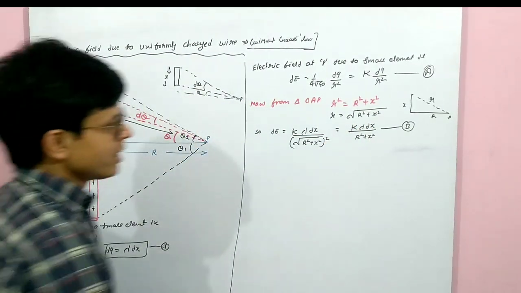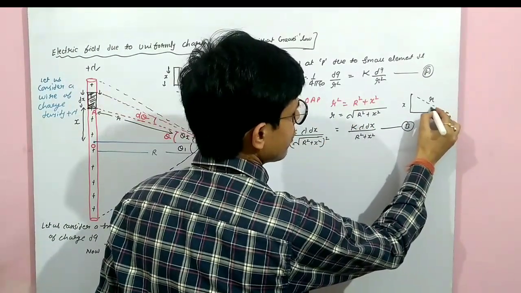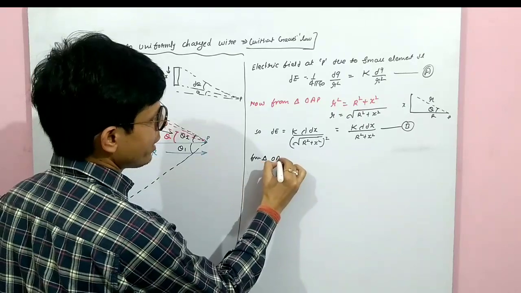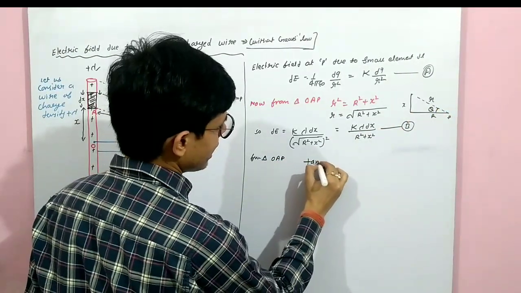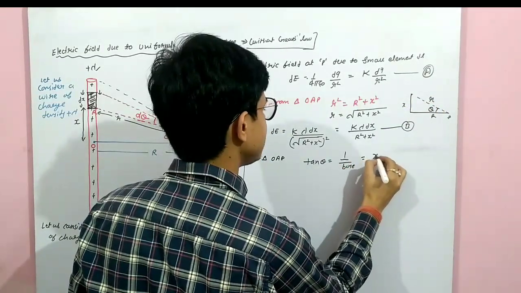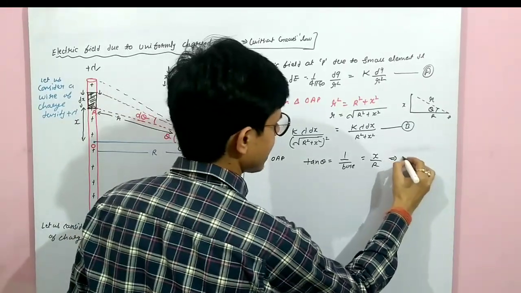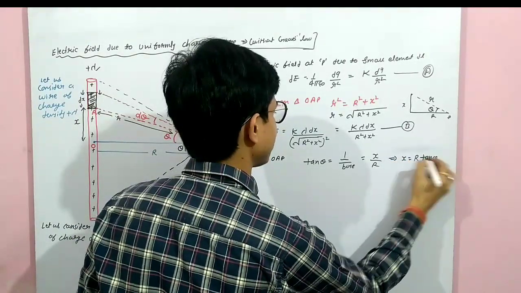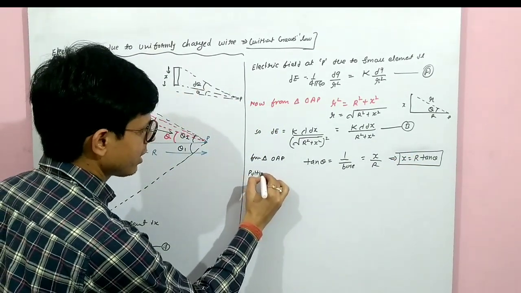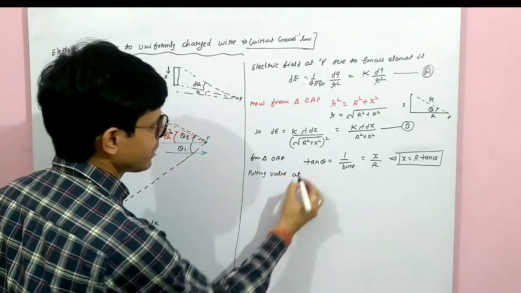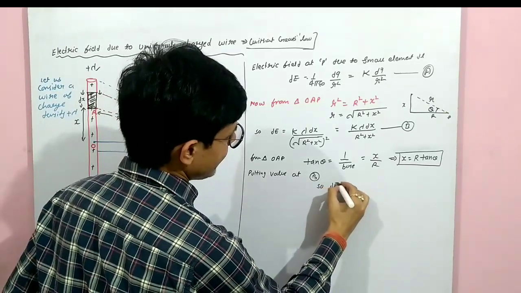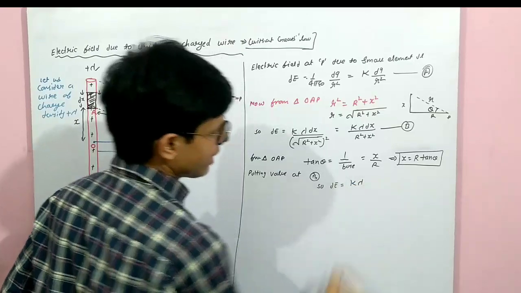From this triangle OAP, this angle is theta. We will find tan theta, which is perpendicular upon base. Perpendicular is x and base is R. So from here you can write x equals R tan theta. Yes or no? x equals R tan theta. Putting this value in equation B, we will get dE equal to k lambda.